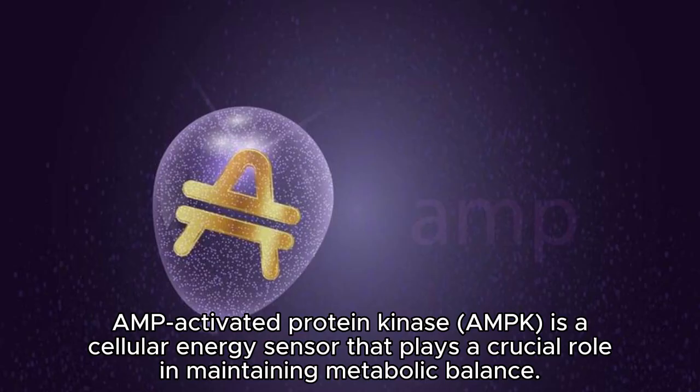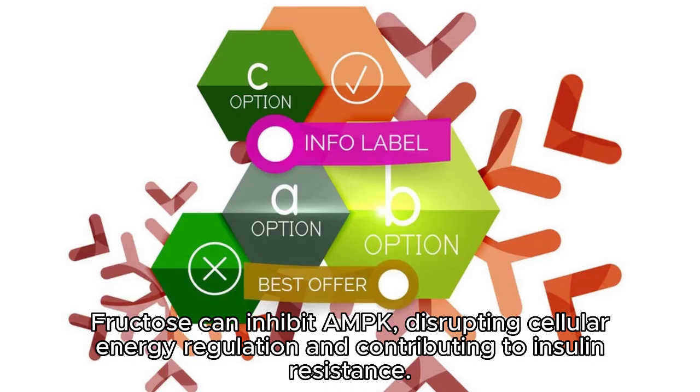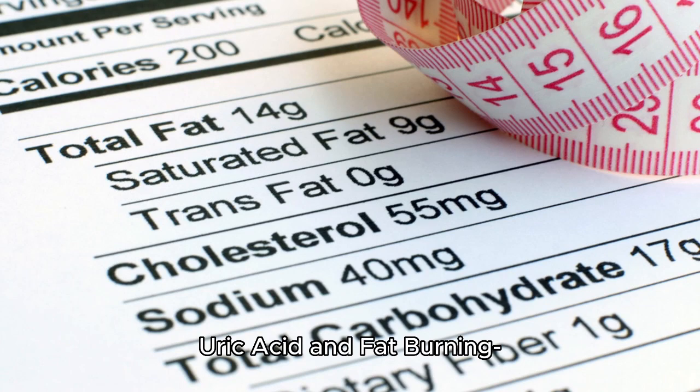AMP-activated protein kinase, AMPK, is a cellular energy sensor that plays a crucial role in maintaining metabolic balance. Fructose can inhibit AMPK, disrupting cellular energy regulation and contributing to insulin resistance. Uric acid and fat burning.